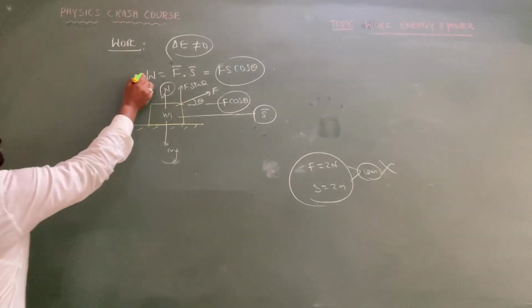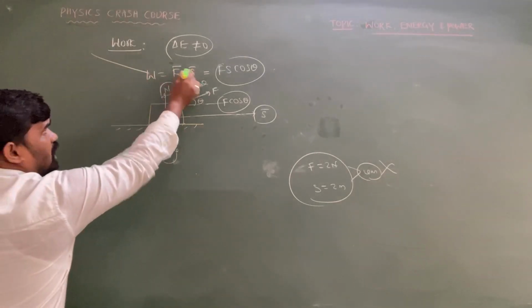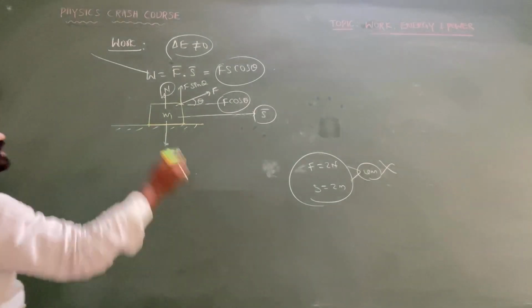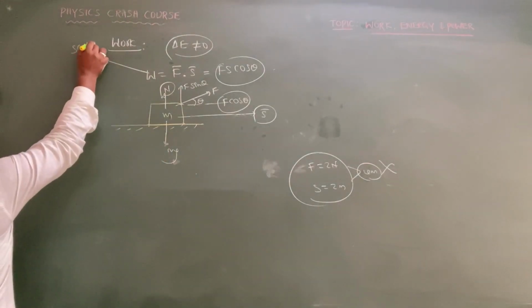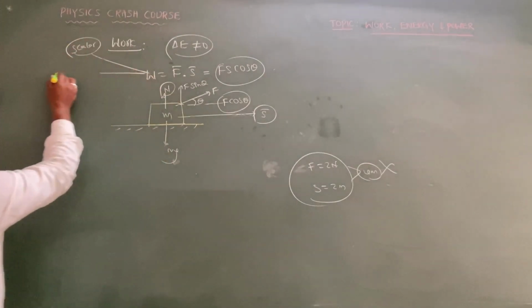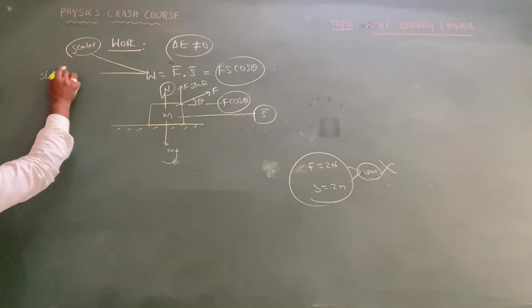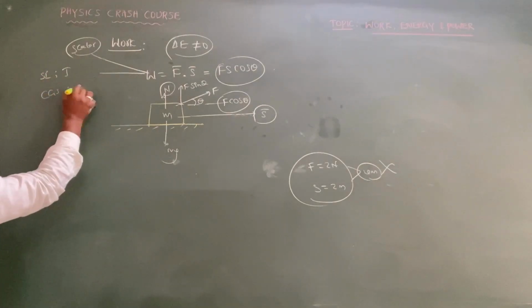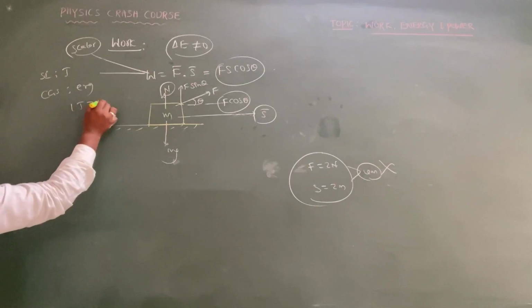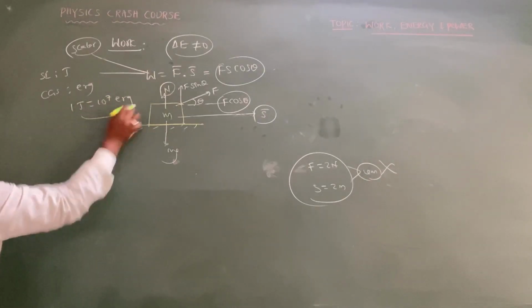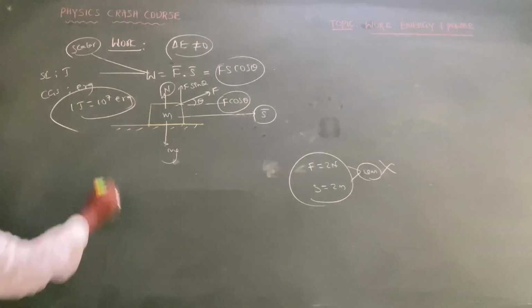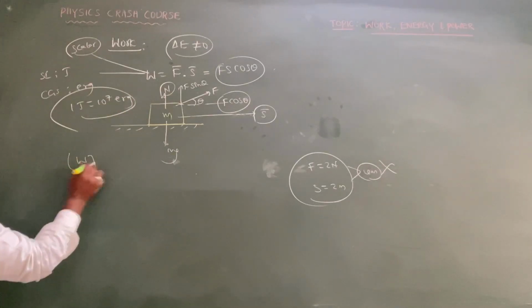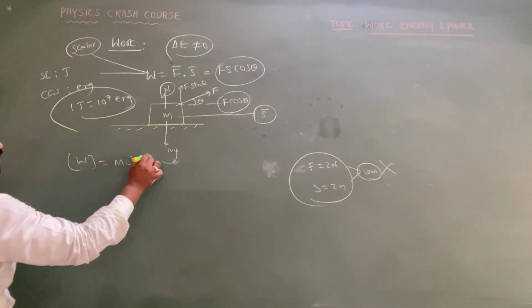Another important basic fundamental point: as the dot product of two vector quantities is always a scalar quantity, work done is always a scalar quantity. And its SI unit is known as what, sir? Joule, and the CGS unit is erg, sir. So 1 joule is equal to 10 to the power of 7 erg, my dear intelligence, as you already know very clearly. And the dimension formula of work done is equal to ML^2T^-2.